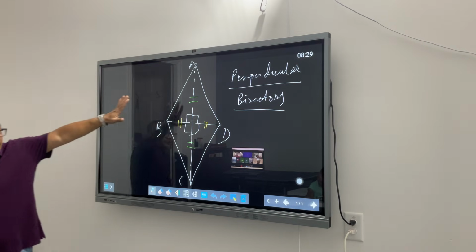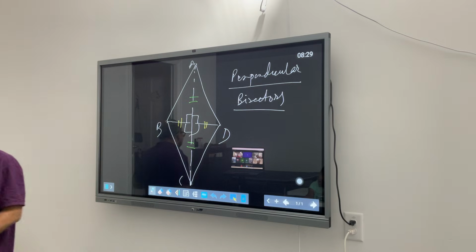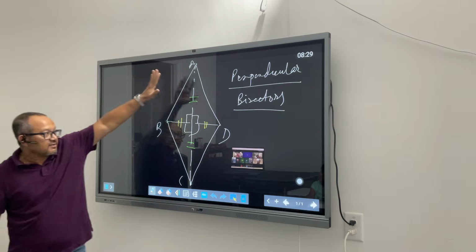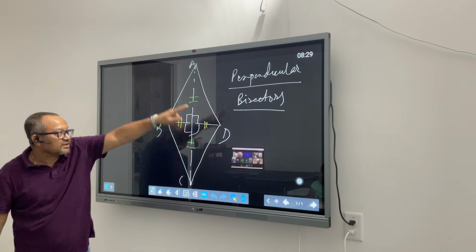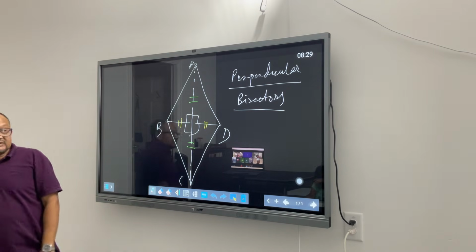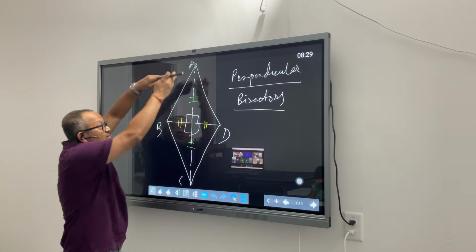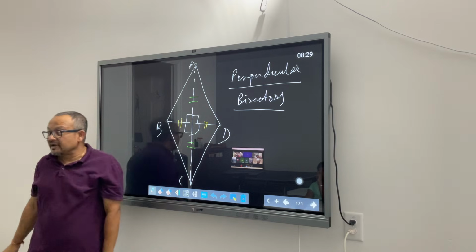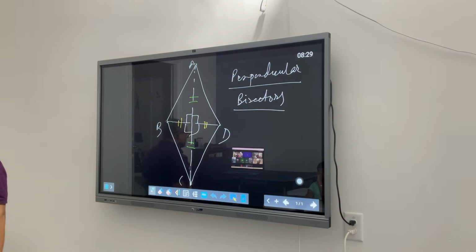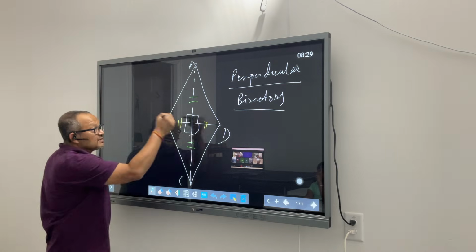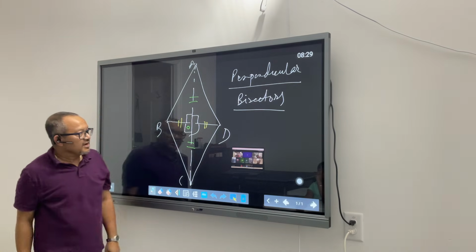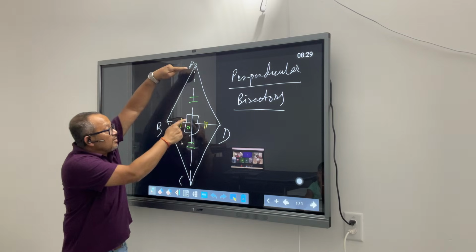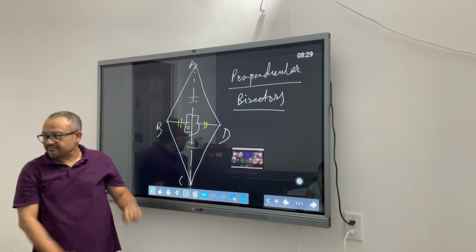So this is one unique property of a rhombus. If you know a rhombus, there are three things that you need to know. One is, it is a squeezed version of a square, which means all four sides are of the same length. Second, when you join the opposite corners of a rhombus, they are called diagonals and they are perpendicular bisectors of each other. Meaning, if these diagonals meet at point O, then the lengths BO and OD are the same, and AO and OC are also the same.